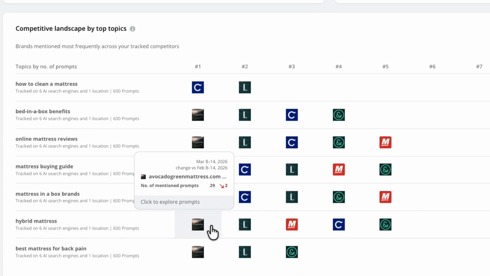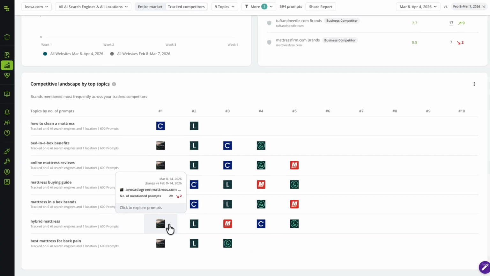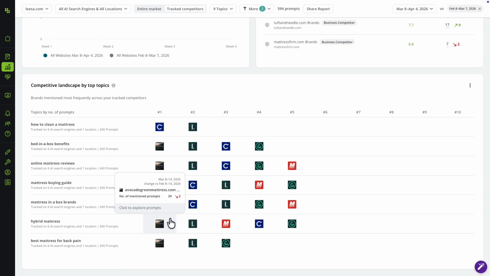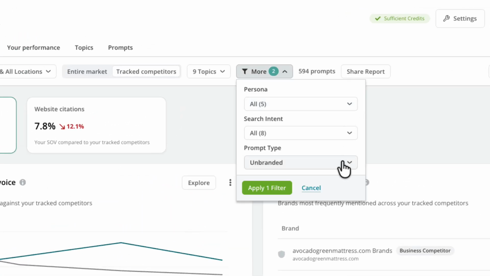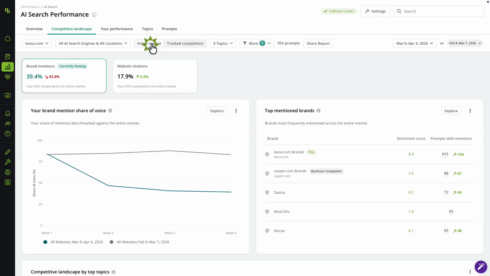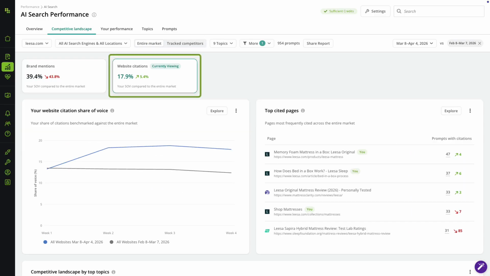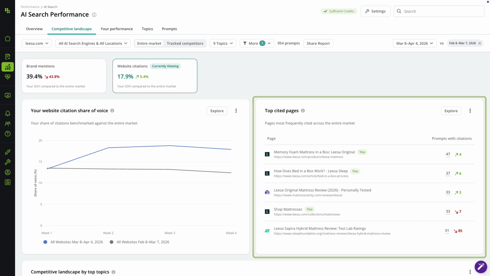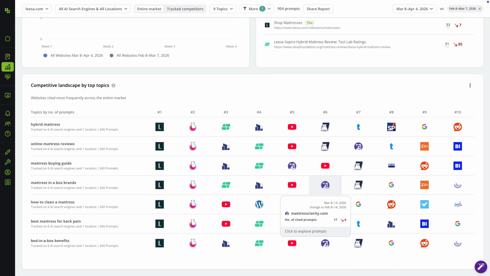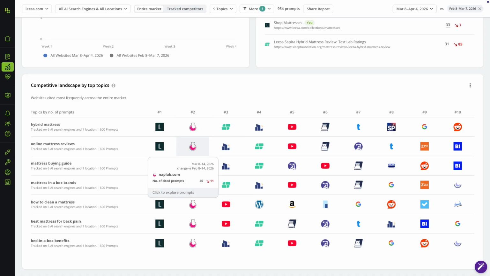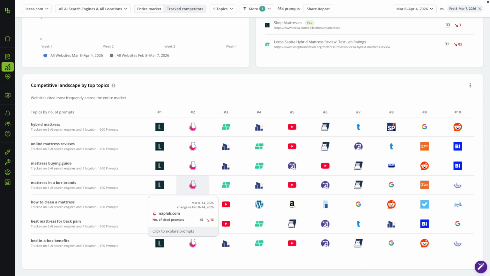This is how you find the specific audience segments where you have a relative gap, even against a weaker competitor overall. One more lens worth using, and it's a completely different question. She switches to branded prompts and looks at the entire market view for citations. Now she's not only looking at direct competitors, she's seeing which third-party publishers and review sites are most cited alongside her brand in branded queries, the sites that AI already trusts to discuss her category. These are warm targets for her PR and partnerships team.